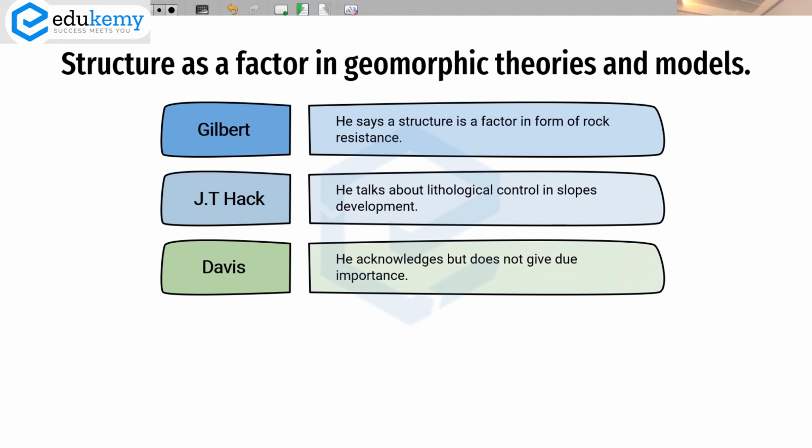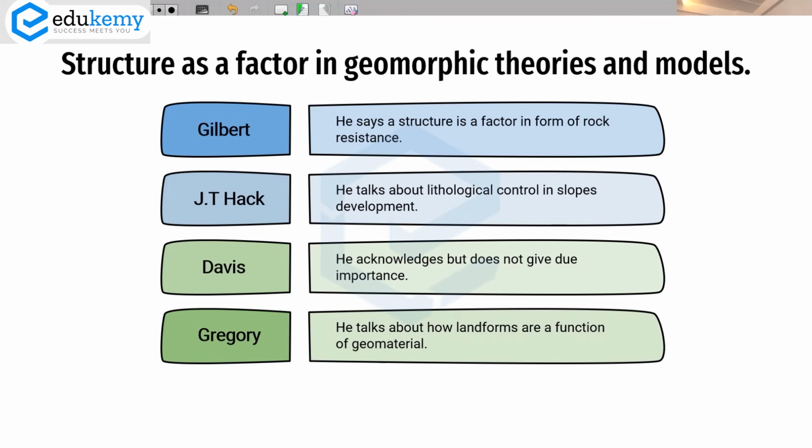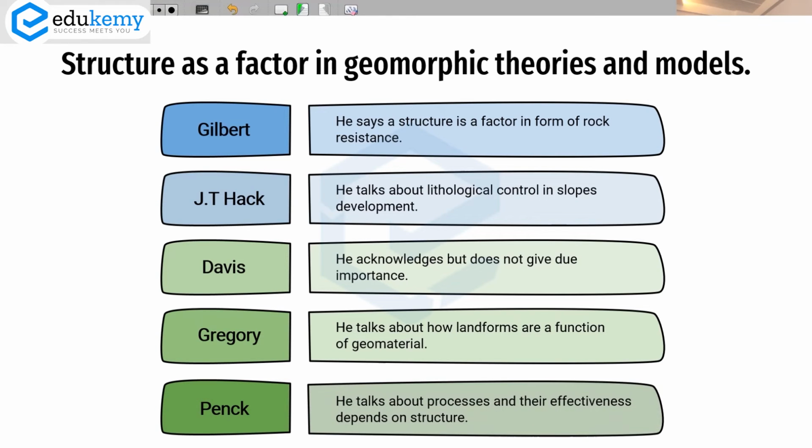J.T. Hack talks about lithological control in slope development. Third, Davis acknowledges but does not give due importance. Then we have Gregory. I think I mentioned this name last time. Gregory talks about landform development: landforms are a function of geomaterial. And Penck talks about processes and their effectiveness, which depends on structure.